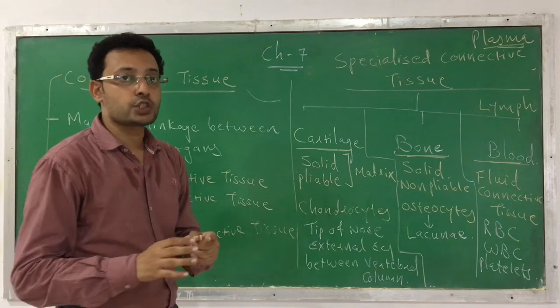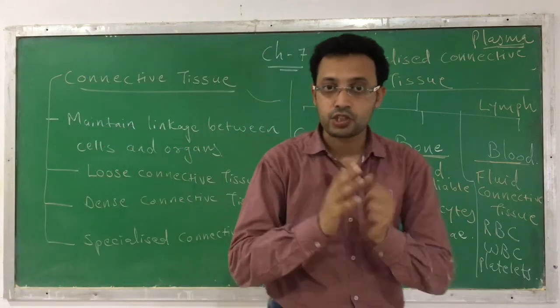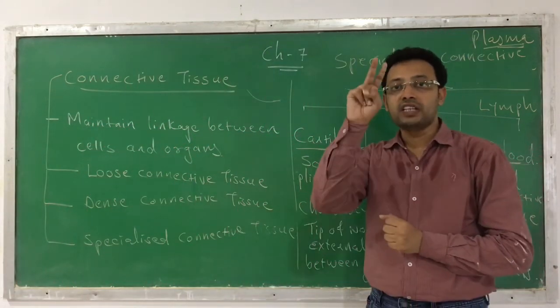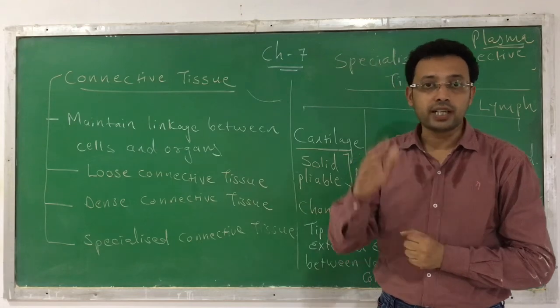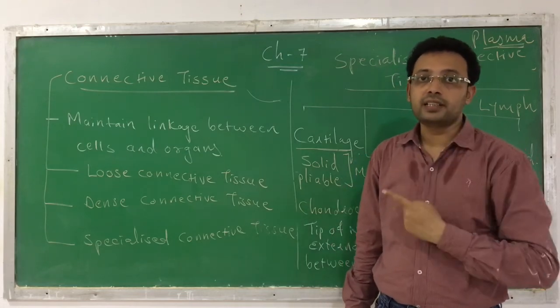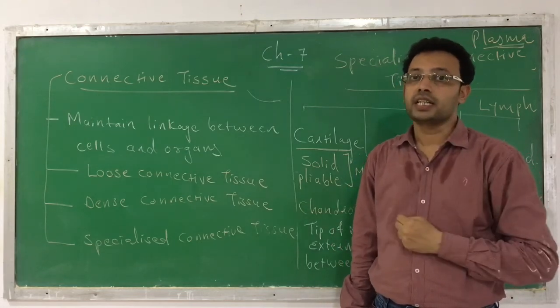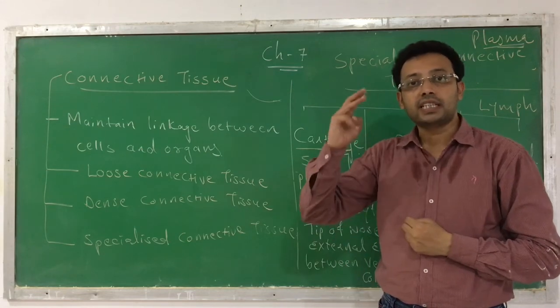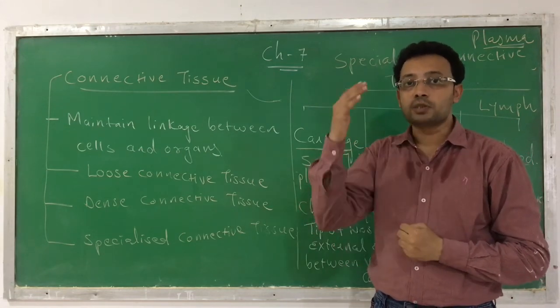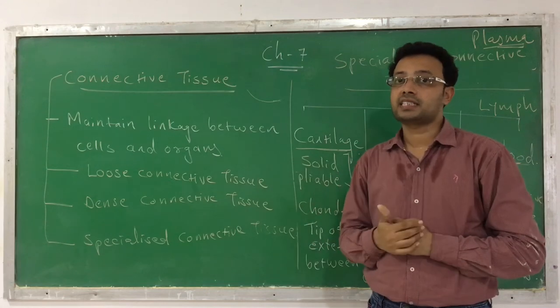Students, today we have discussed connective tissue, and till now we have finished two tissues found in animals: first epithelial tissue and second connective tissue. Now we will start the third type of tissue, muscular tissue, in the next session.